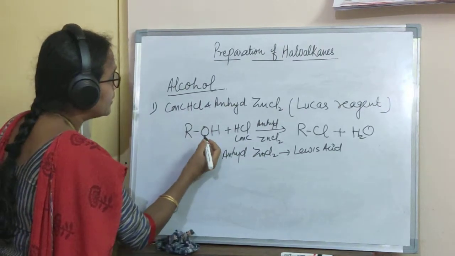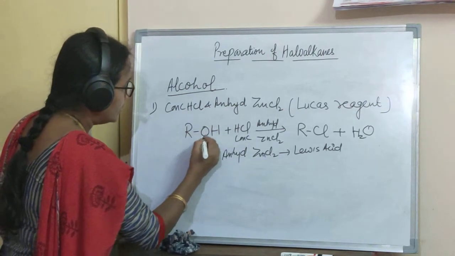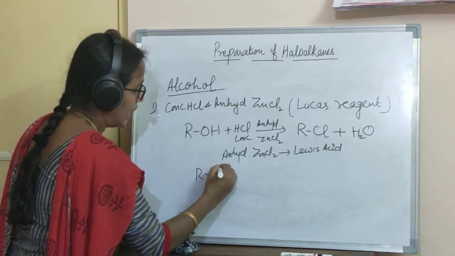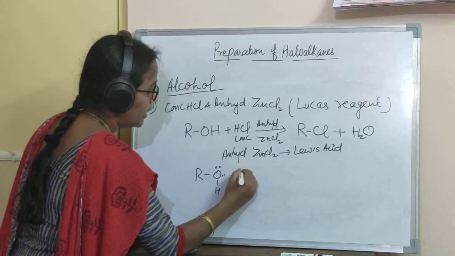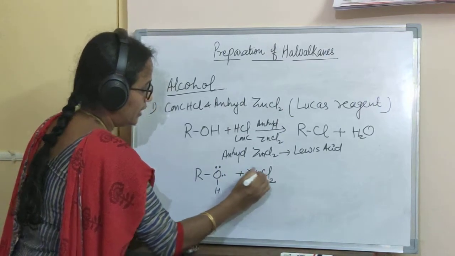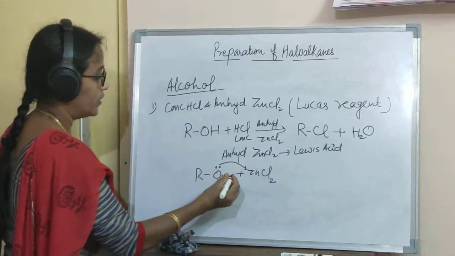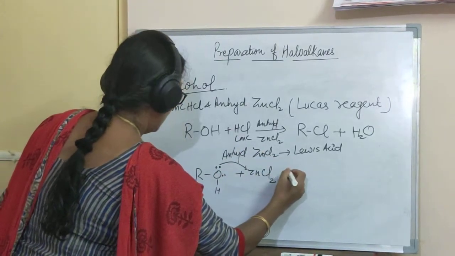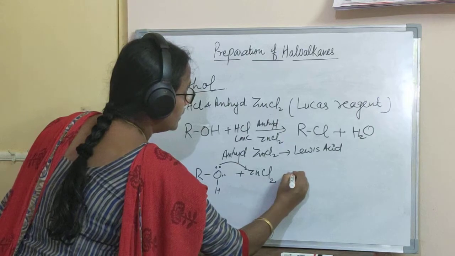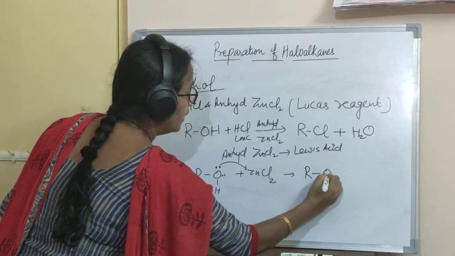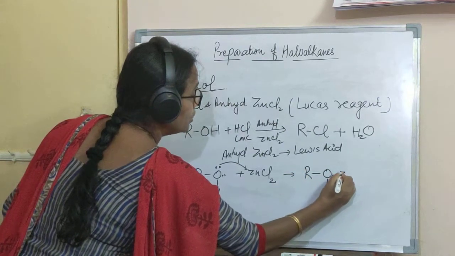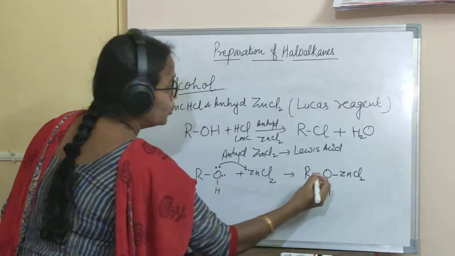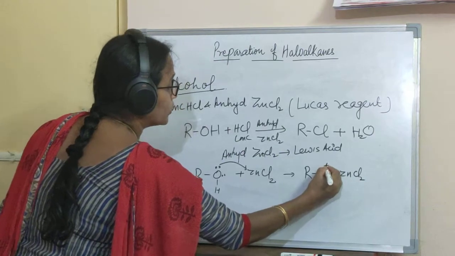So how does the reaction proceed actually? This alcohol, that is ROH, which is having a lone pair, will coordinate. It forms a coordinate bond with this electron deficient zinc chloride. As a result, in ROH ZnCl2, the oxygen acquires a positive charge.